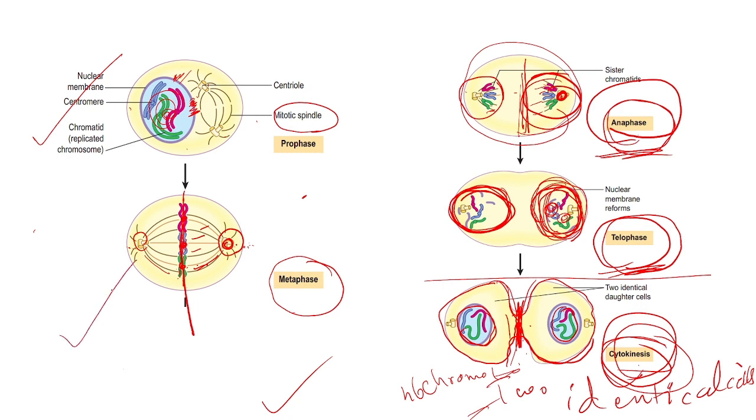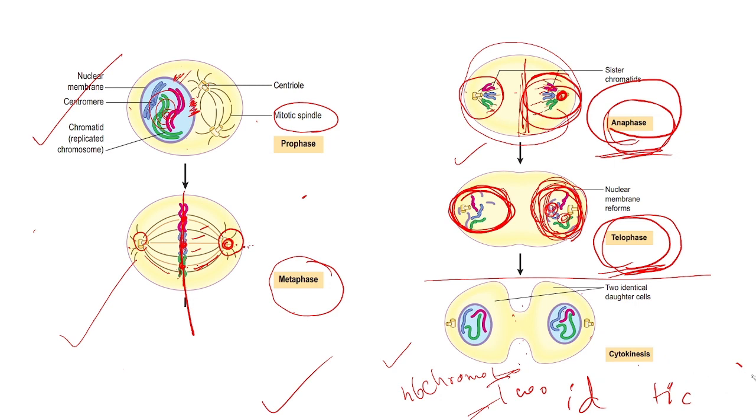No need to draw all the pictures together. While you are explaining one phase, you can draw one picture, and the next phase the next picture. Like that you can put. While you are putting cytokinesis, you can draw this picture and write, it will form two identical cells.